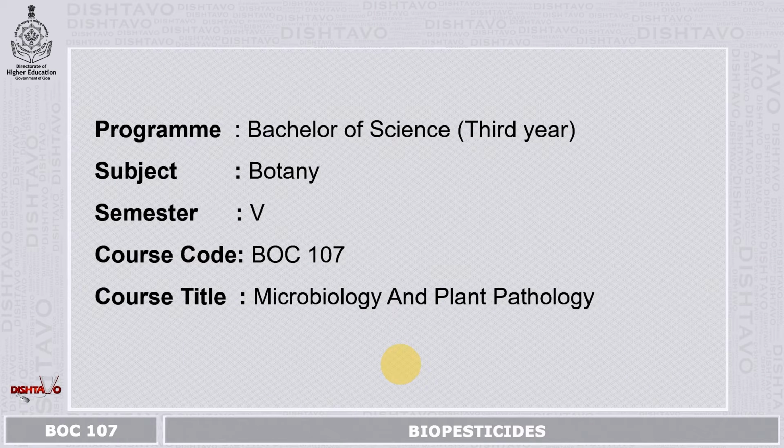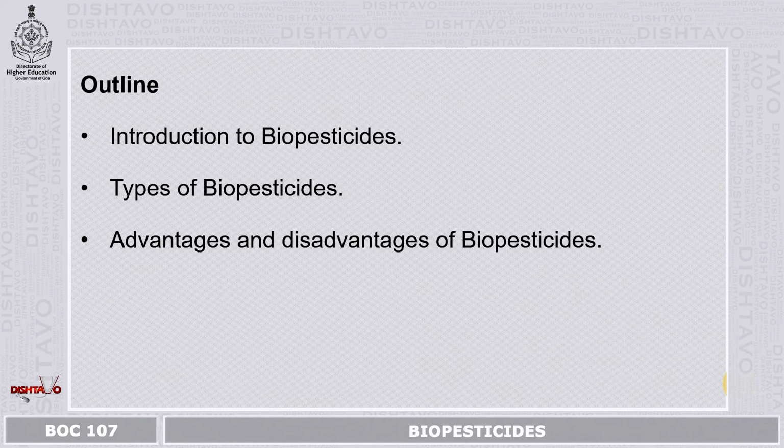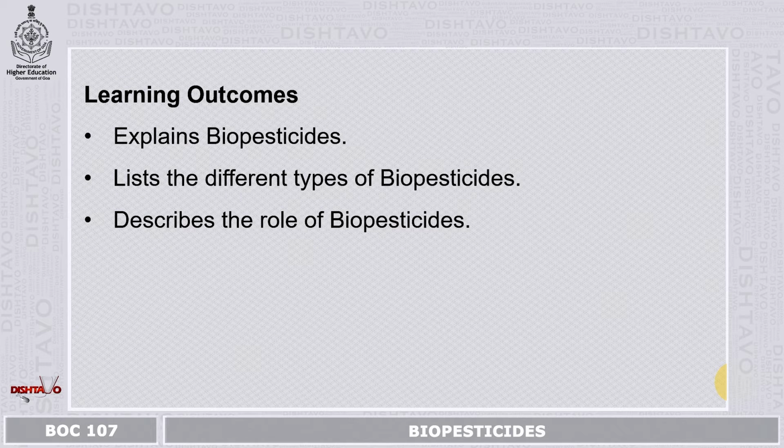Program Bachelor of Science, 3rd year, Subject Botany, Semester 5, Course Code BOC 107, Course Title Microbiology and Plant Pathology. Title of the unit Plant Disease Management, Module name Biopesticides. Outline: Introduction to the biopesticides, types of biopesticides, advantages and disadvantages of biopesticides. Learning outcomes: explains biopesticides, lists the different types of biopesticides, describes the role of biopesticides.